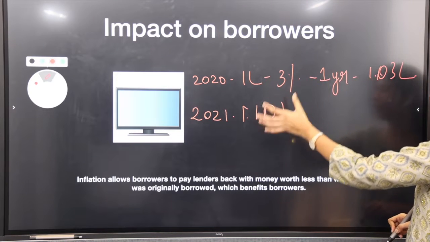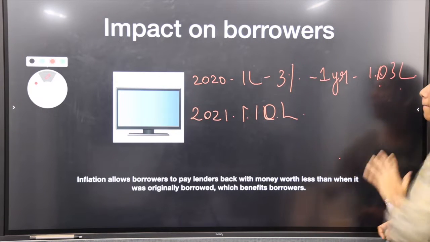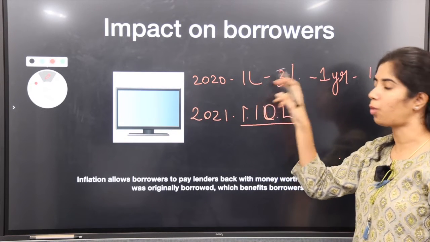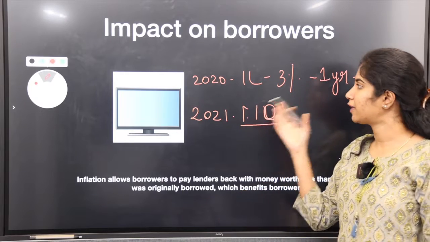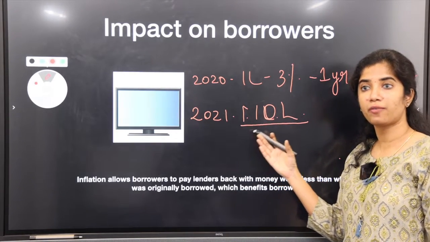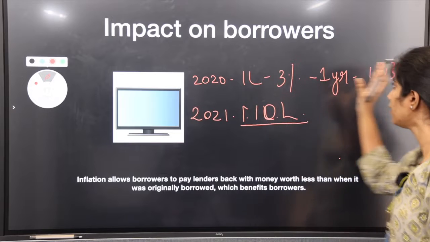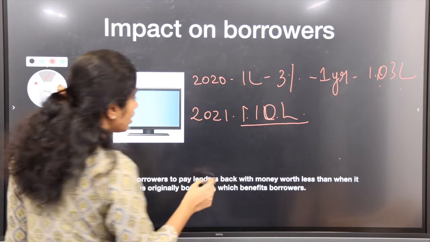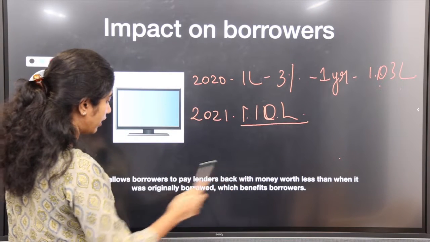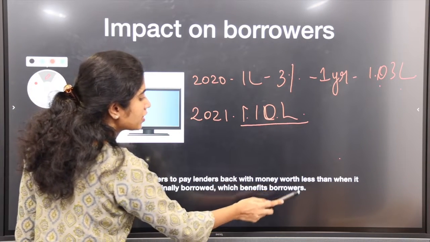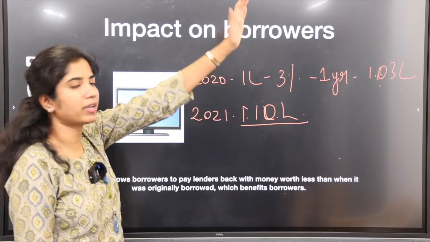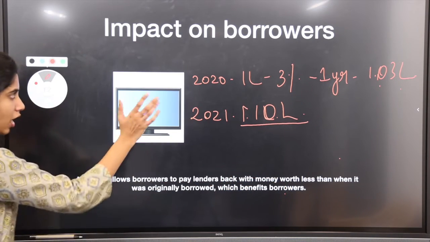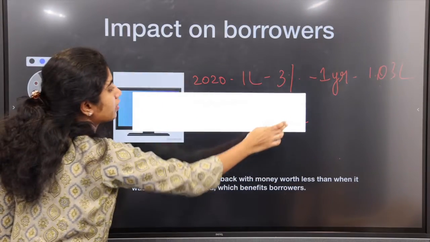The lender will get only this much at the end of 1 year, but by then the prices have increased to 1.1. So the borrower will benefit from this. If the lender wants to buy the TV at that time, it could cost him more than the interest he earned on it. So inflation allows borrowers to pay the lender back with money worth less than when it was originally borrowed, which benefits borrowers. This is how it helps the borrowers.